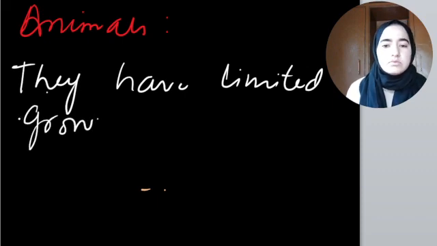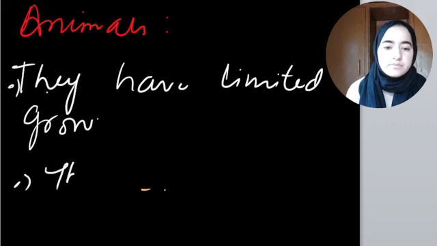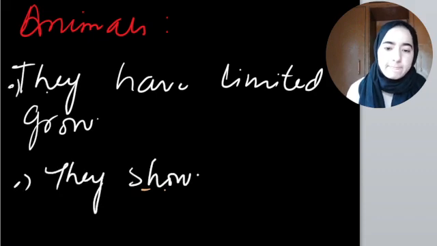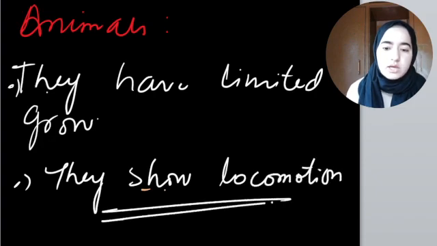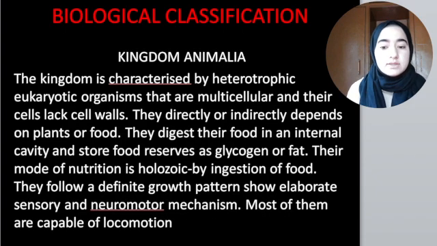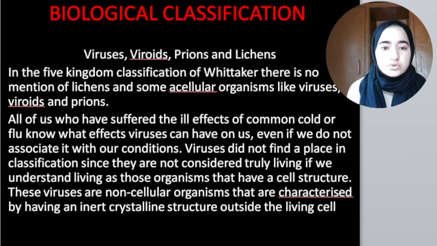And plants can grow beyond their limits. Moreover, animals show what? They show locomotion. I hope this concept is clear, that they show locomotion. They have the capability of locomotion. They can move from one place to another.